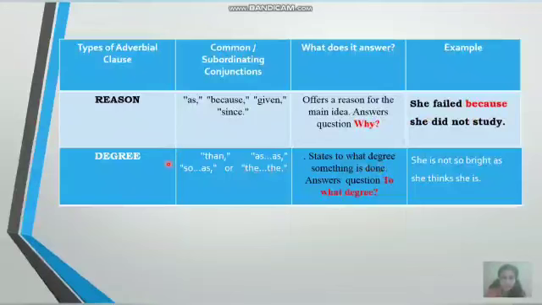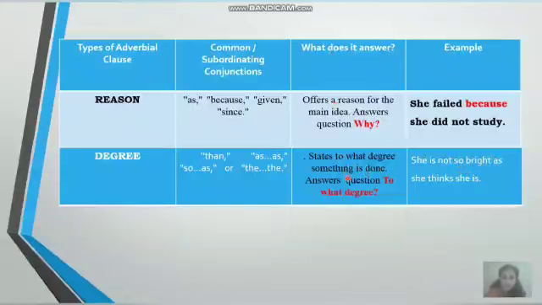The next type of adverbial clause is the adverbial clause of degree. Look at the example, children. She is not so bright as she thinks she is. So, "so bright as" - as is the conjunction that is being used here. Now, what does it answer?